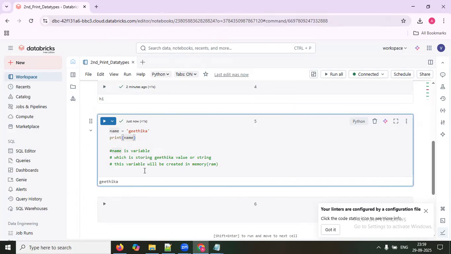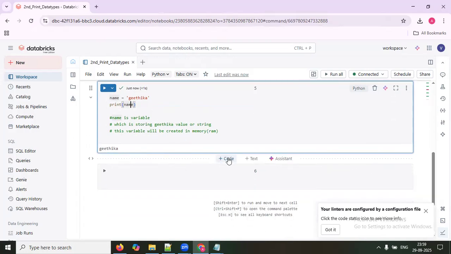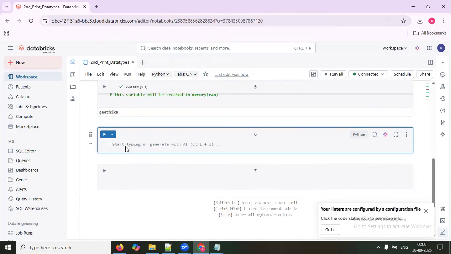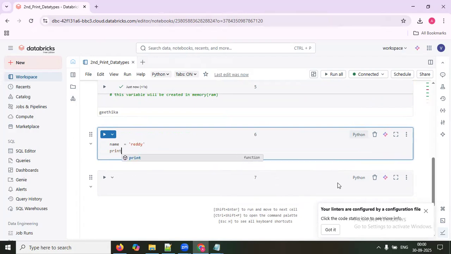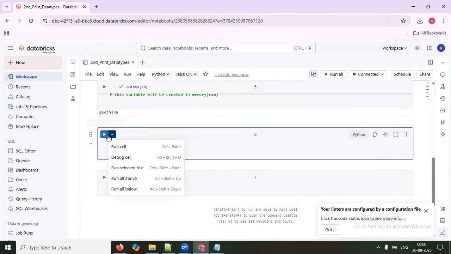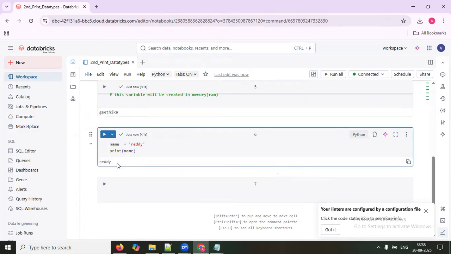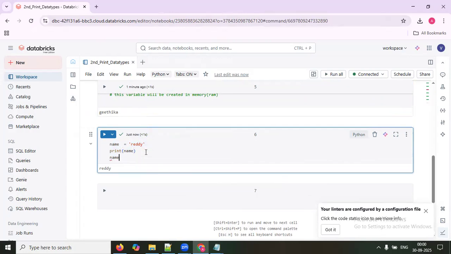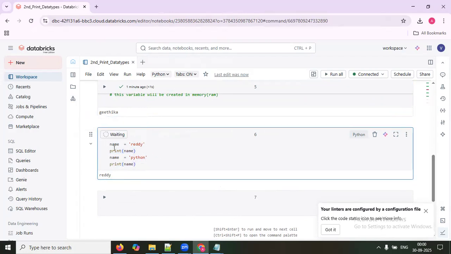Arjun, you're keeping Geetika. Instead of Geetika, can I keep something else? It's up to you what you keep here. Name equals Reddy. Now what will print? Print name will print Reddy. No, Arjun, can I keep anything else, say Python? It is up to you. Name equals Python, and it will print Python.